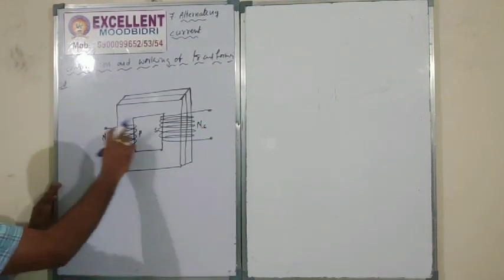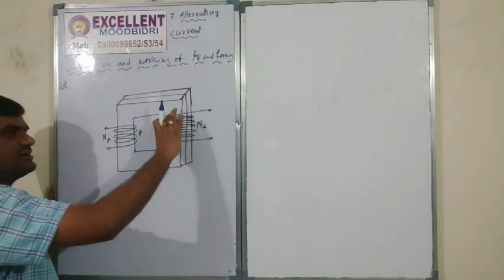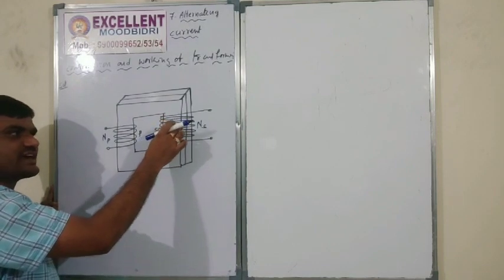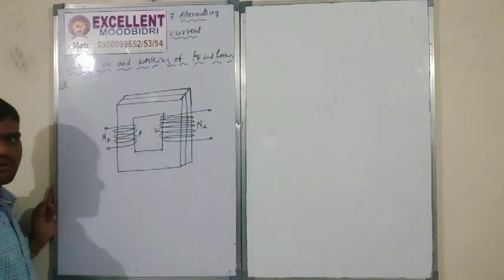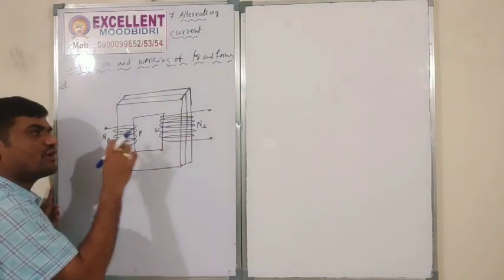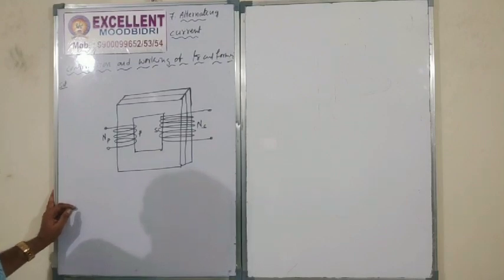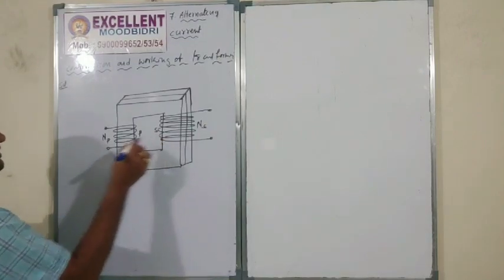We wind the wire in this manner. If the number of turns is more in the secondary coil, that is a step up transformer. If the number of turns is less in the secondary coil, meaning more in the primary coil, that is the step down transformer.